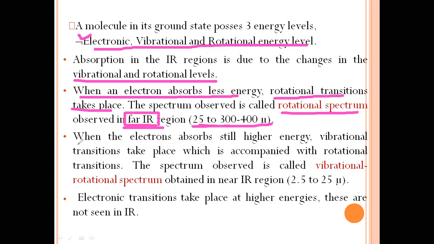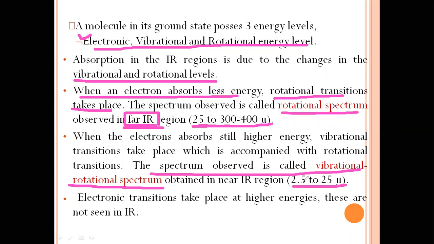But when the molecule absorbs still higher energy, vibrational transitions take place, accompanied by rotational transitions. The spectrum observed is called the vibrational rotational spectrum, observed in the near IR region, 2.5 to 25 micron.